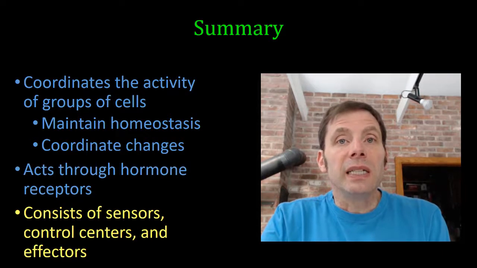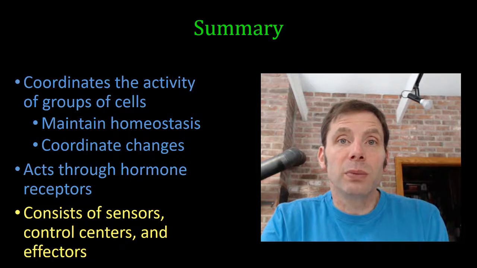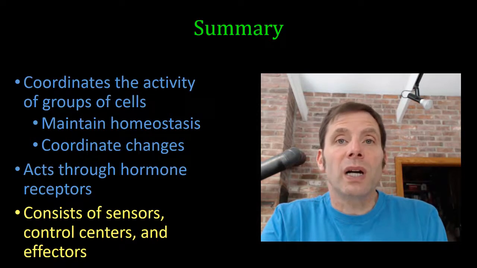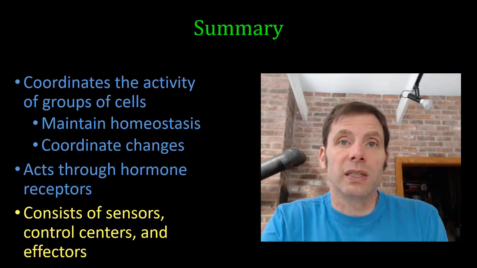Now, finally, each of these endocrine factors participates in feedback loops. Those feedback loops contain sensors, control centers, and effectors. Tissue with hormone receptors is called target tissue, and that tissue functions as an effector in a feedback loop. We'll talk about the different sensors and control centers as we move further in this discussion.